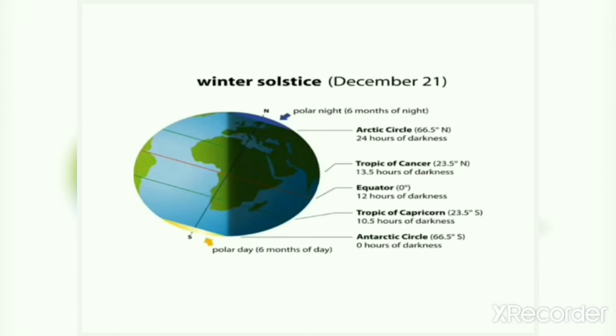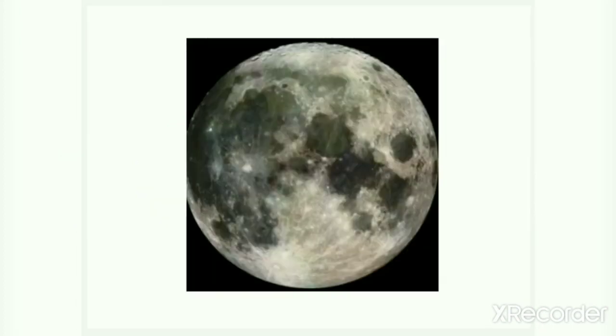Now see the difference. In summer solstice, what happens? It occurs when one of the Earth's poles is towards the sun. But in winter solstice, it occurs when one of the Earth's poles is far away from the sun. It also happens twice a year in each hemisphere, that is southern and northern hemisphere.